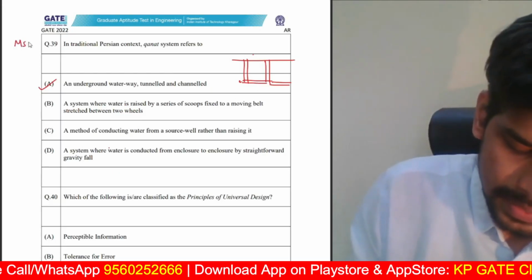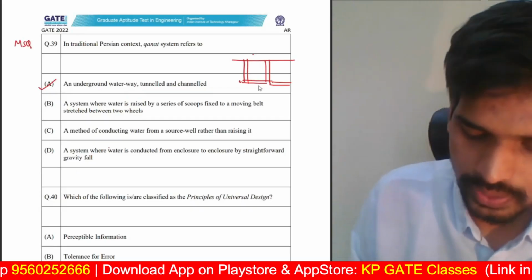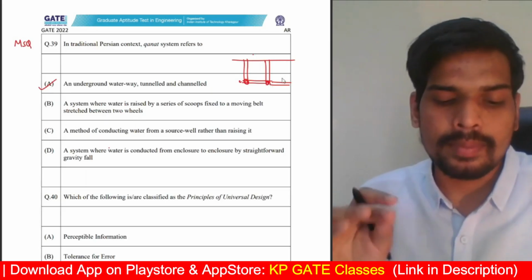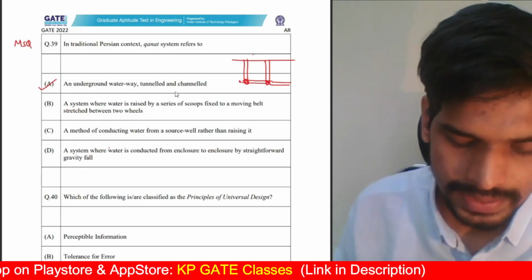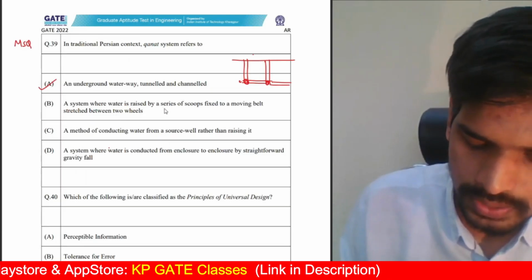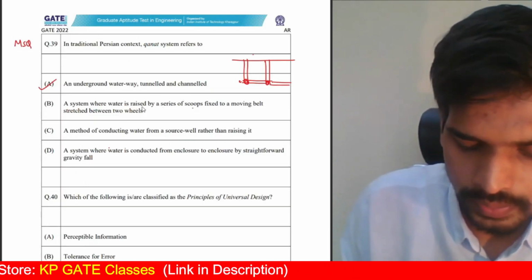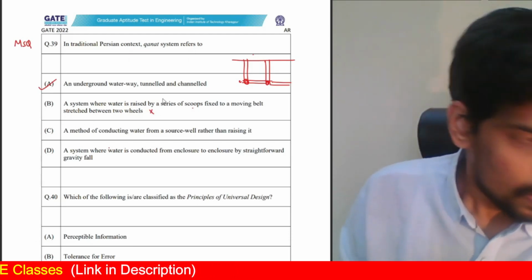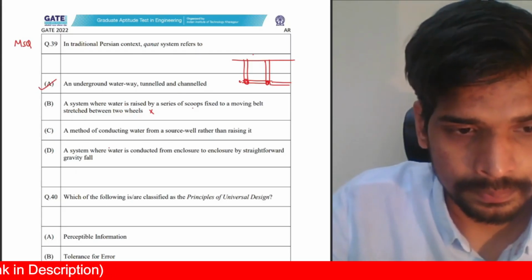This is a multiple select question that will be mentioned in the question paper in the examination. Don't worry. In this paper, it is not mentioned, but in the actual paper it will be mentioned on the top what type of question it is. Multiple select question, option A is the correct answer. System where water is raised by a series of scoops fixed to a moving belt stretched between two wheels. No, this is not the correct explanation for Qanat system.